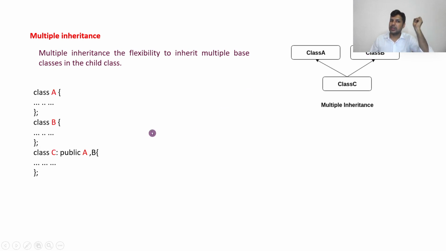So I am inheriting A into C and B also into C. How do we write both together? public A comma B. Now both the classes are inherited into C.